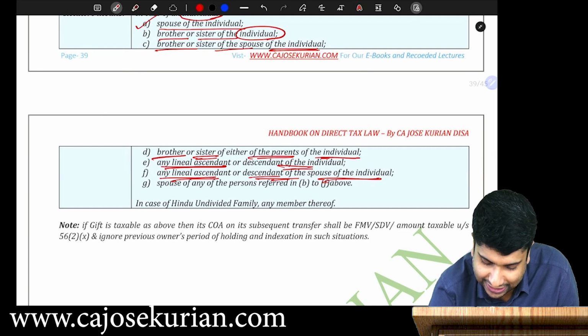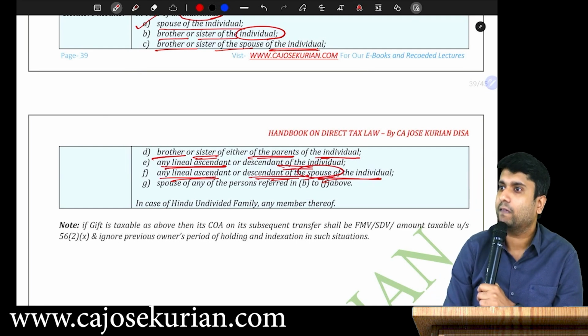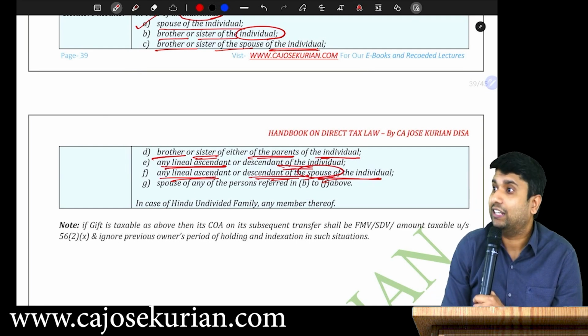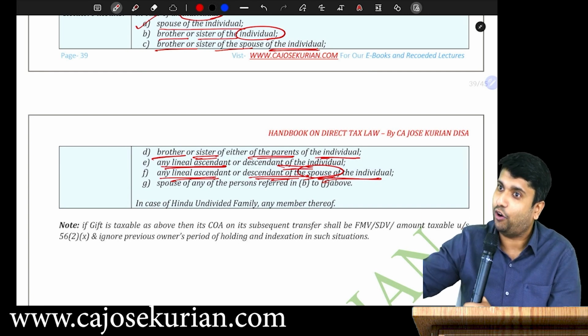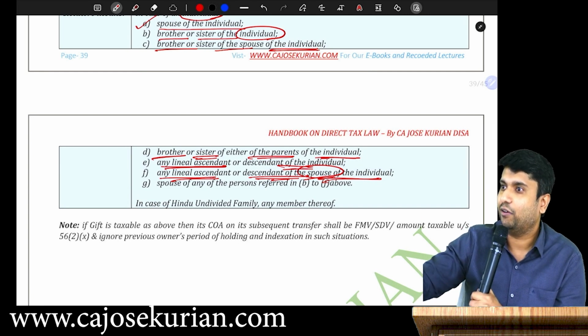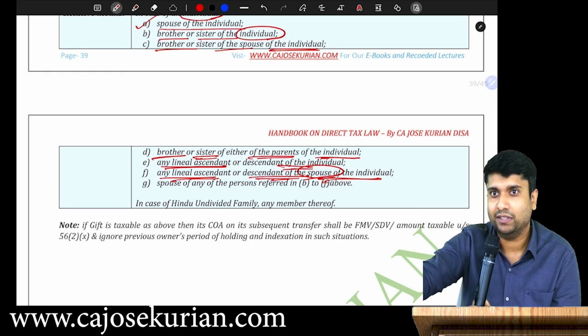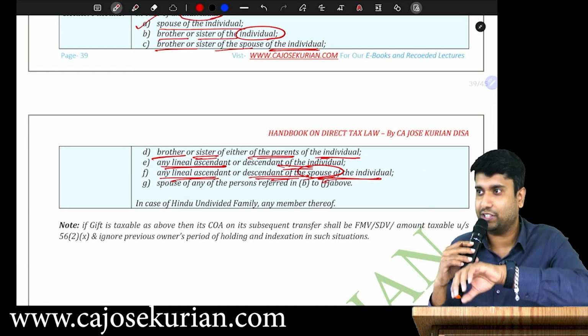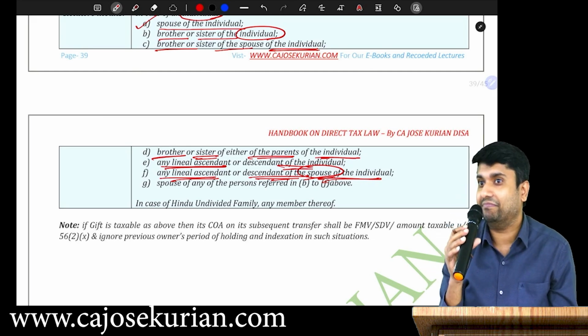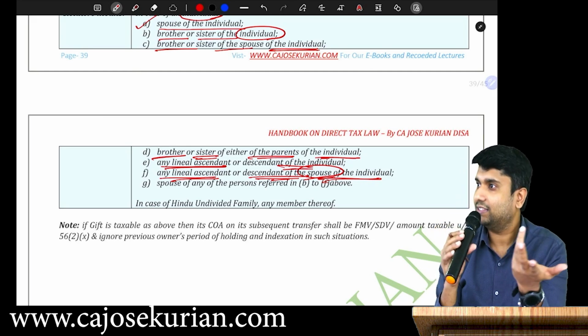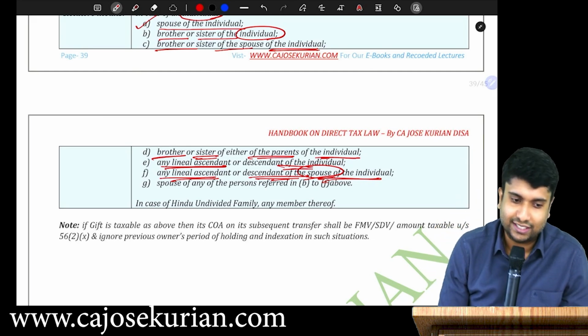And what is the descendant of the spouse? Not necessary. Say for example, in a second marriage, Dinesh's spouse already has children, no problem. That also will come under the relative definition. Are you with me? You cannot always say same. Yeah, second marriage there is a possibility. So that also is covered.